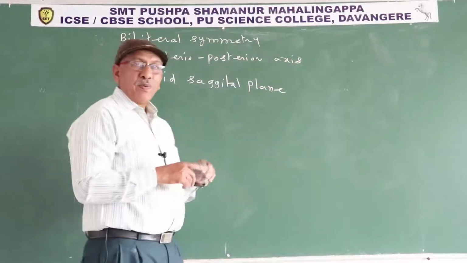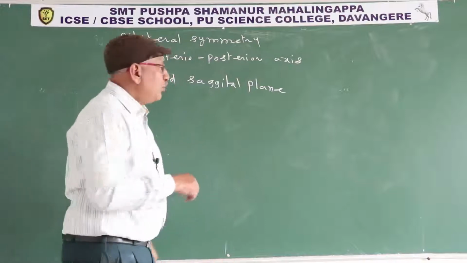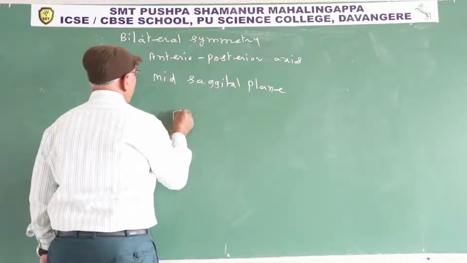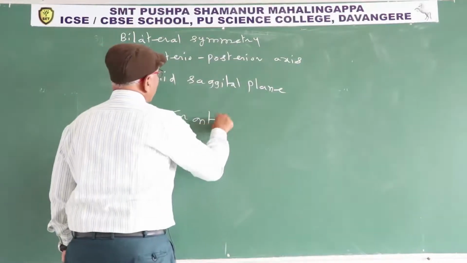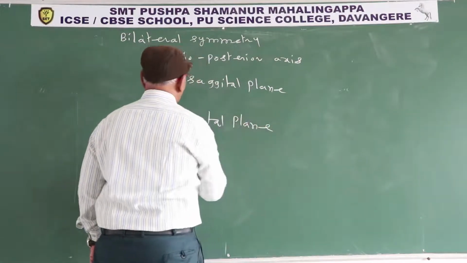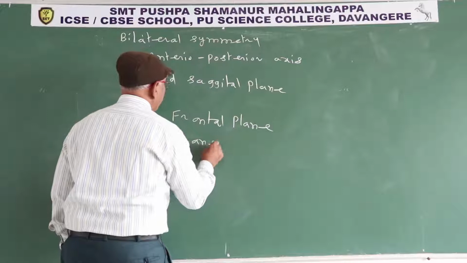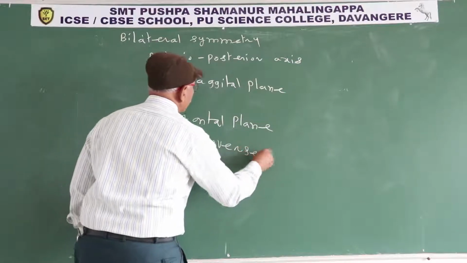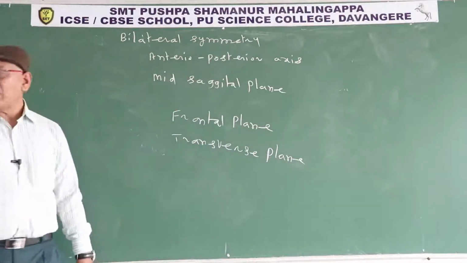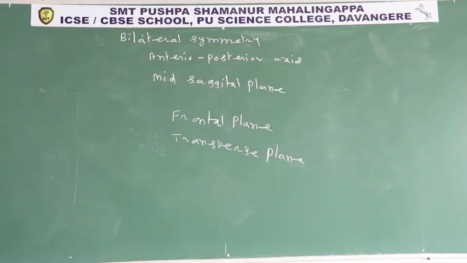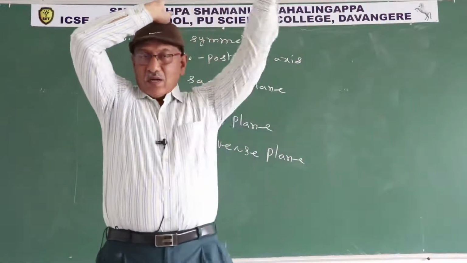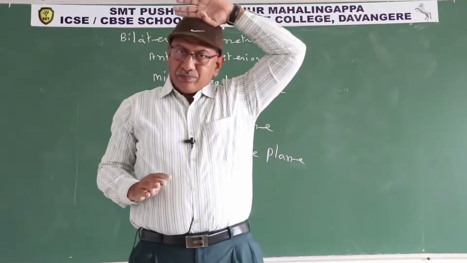In addition to the plane of symmetry, two normal planes are also present: the frontal plane and the transverse plane. You all know it is the mid sagittal plane and it is the frontal plane.